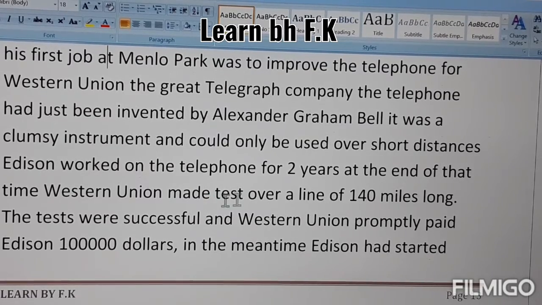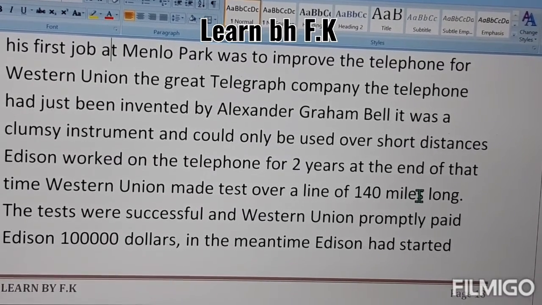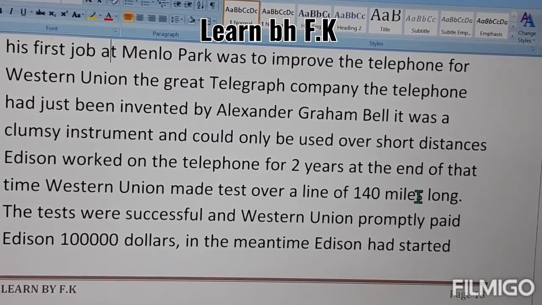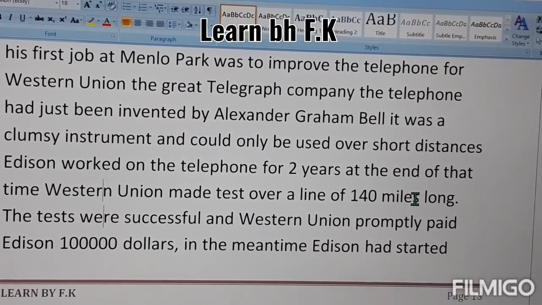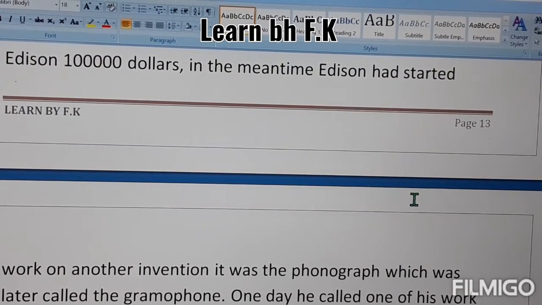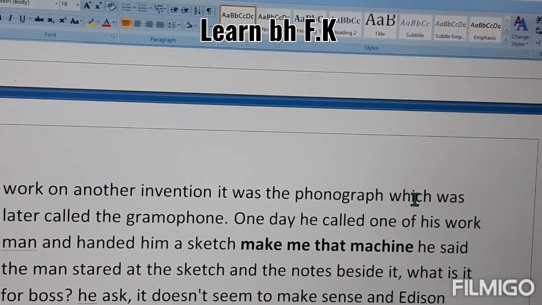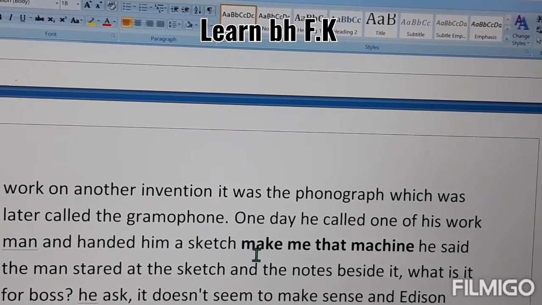He made a successful line of 140 miles long distance for communication, and that was successful and he was paid $1 lakh by Western Union. And during this time, Edison also started work on another invention. It was a phonograph, which was later called the gramophone.